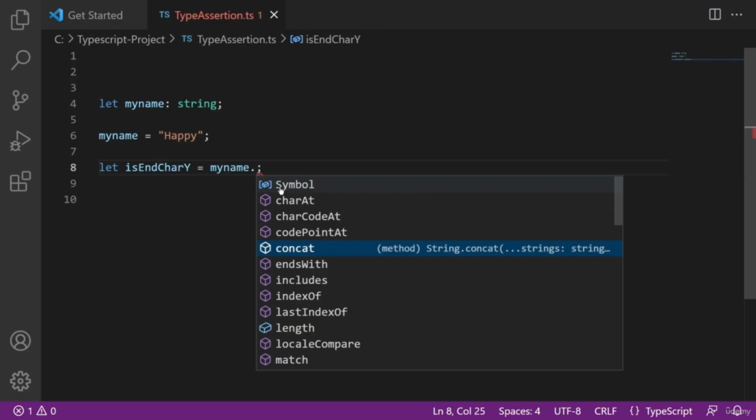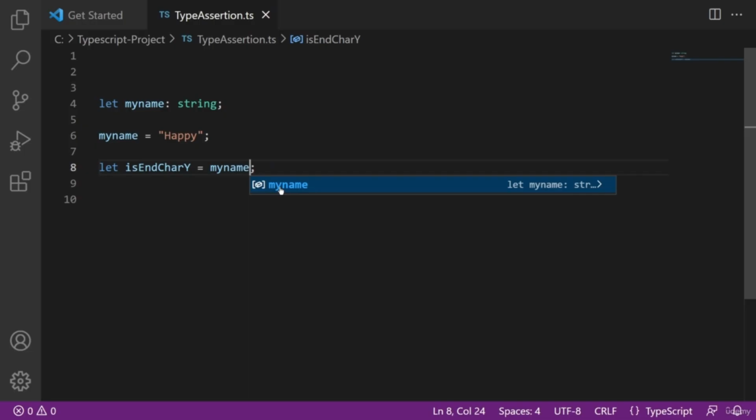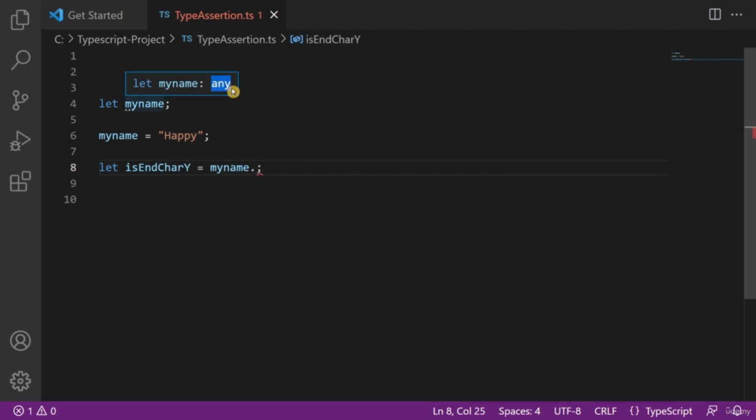But sometimes the compiler will not be able to identify the type of the variable. For example, if I remove the type string of the variable like this from here, then if I write my name dot, no suggestions are coming from the compiler because this my name is now of type any. Here you can see if I hover, the type is any. And the compiler is not capable of understanding from this line that the type of this variable is string.